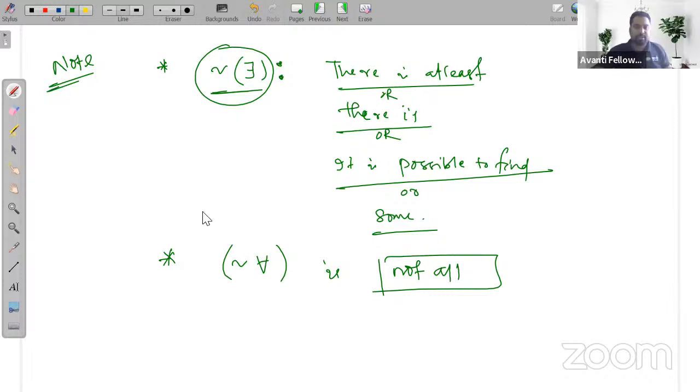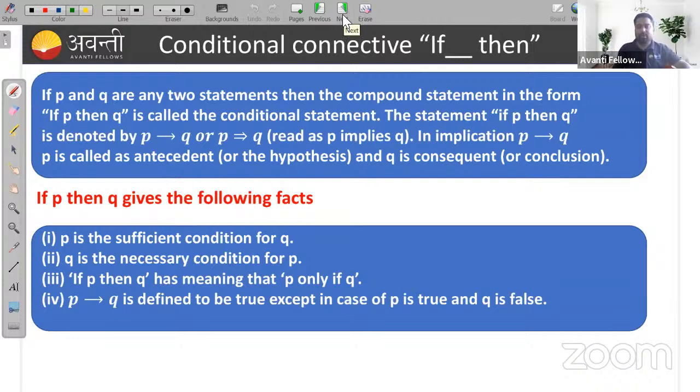Chalo, okay. So the next thing is conditional statements. What are conditional statements? Conditional statements work like this.